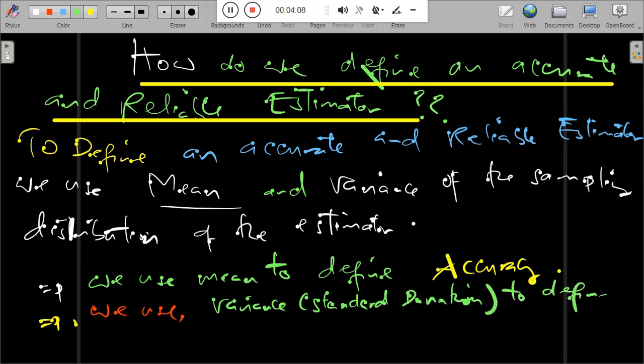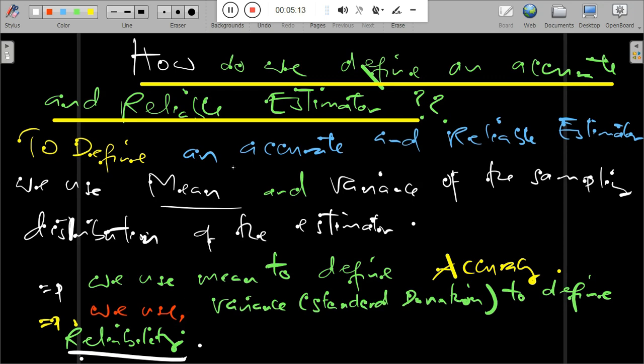What we need to understand is that for an estimator to be accurate and reliable, the mean and variance must have specific properties. The first property is what is known as the small sample property.